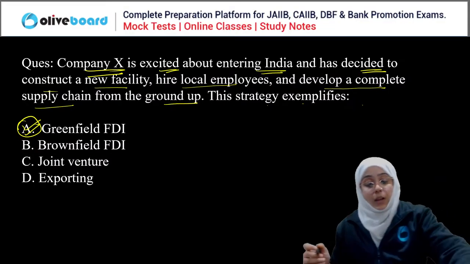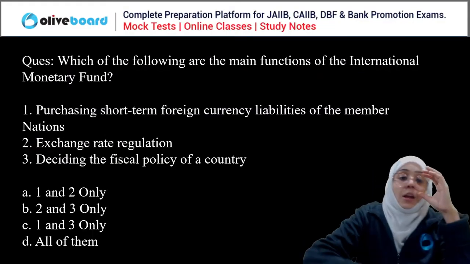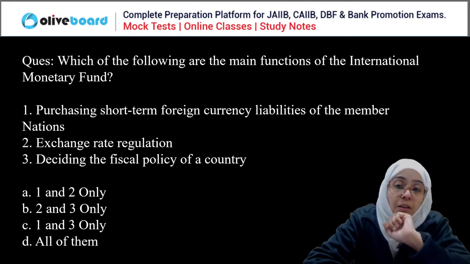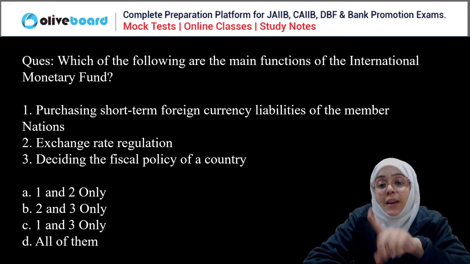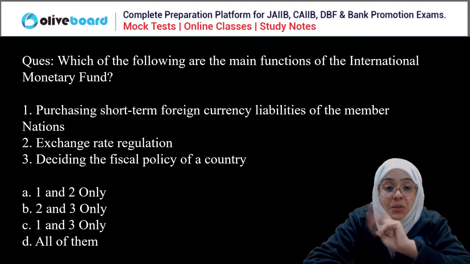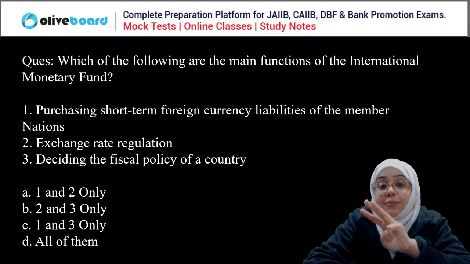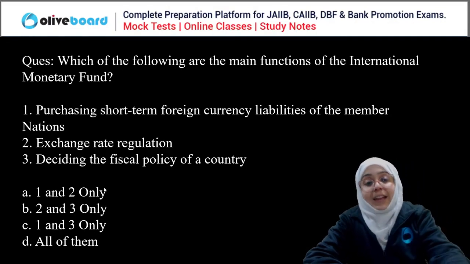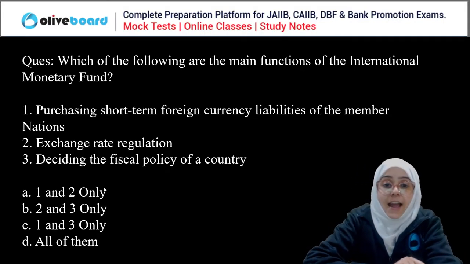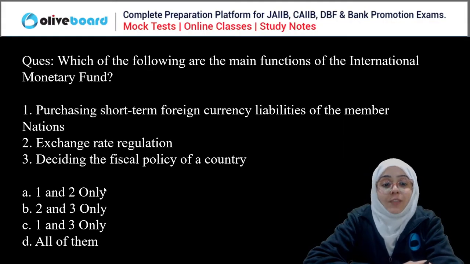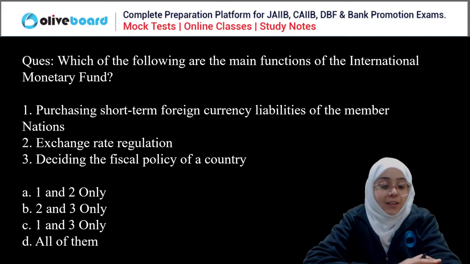So done. Now, next question. Which of the following are the main functions of the International Monetary Fund? Purchasing short-term foreign currency liabilities of the member nation, exchange rate regulation, deciding the fiscal policy of the country. You have to select the main function of the International Monetary Fund. Very easy. Everyone, please answer this question.